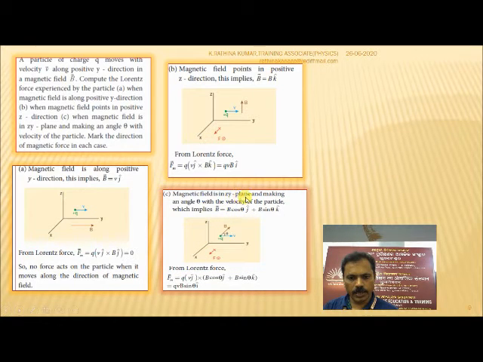Magnetic field in the yz plane and making an angle theta with the velocity of the particle, which implies B vector is equal to B cos theta j vector plus B sin theta k unit vector. And this diagram shows you the angle between this magnetic field and the velocity of the charge, in the y direction. So from the Lorentz force, the magnetic force can be represented in vector form as q velocity vector v j cap cross B cos theta j unit vector plus B sin theta k unit vector. So q v B sin theta i vector, according to the cross product.